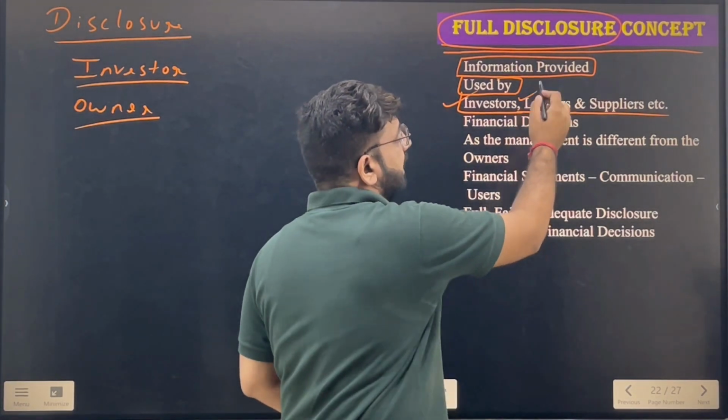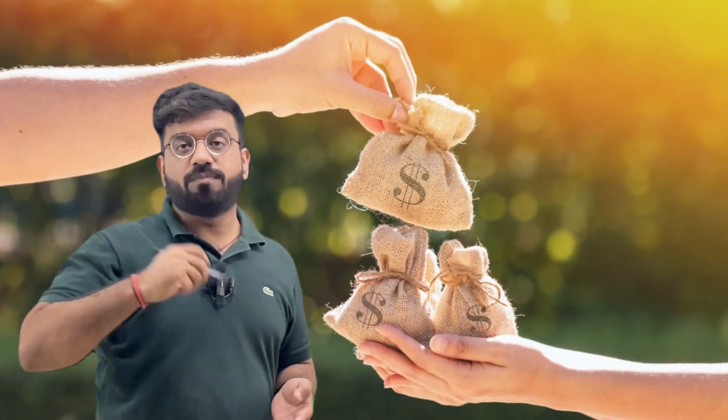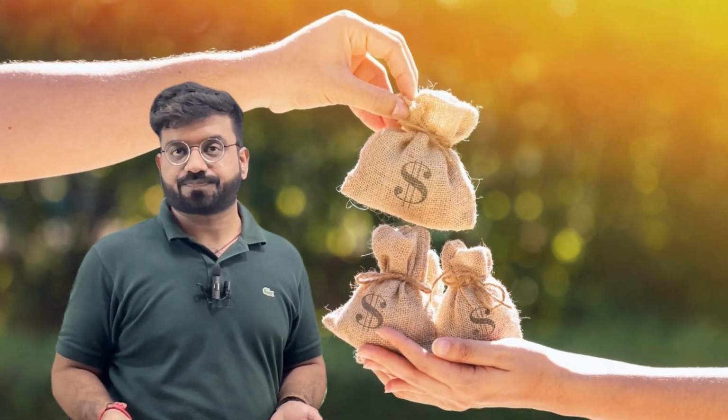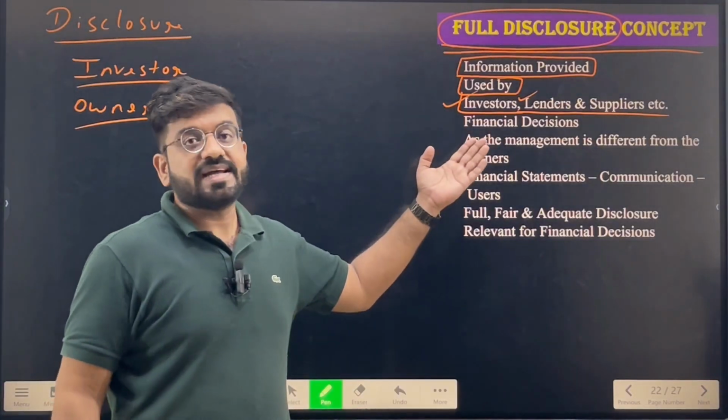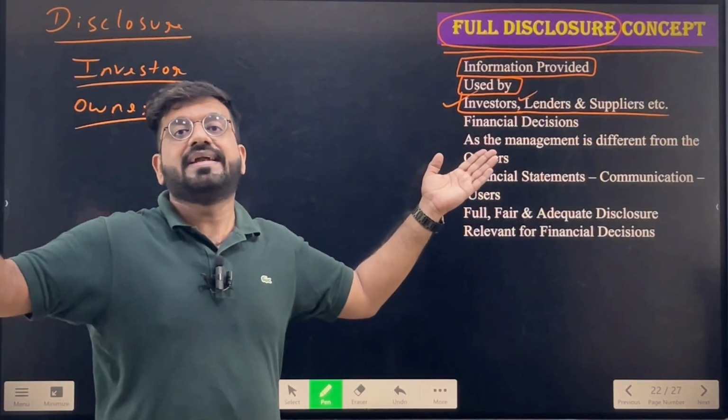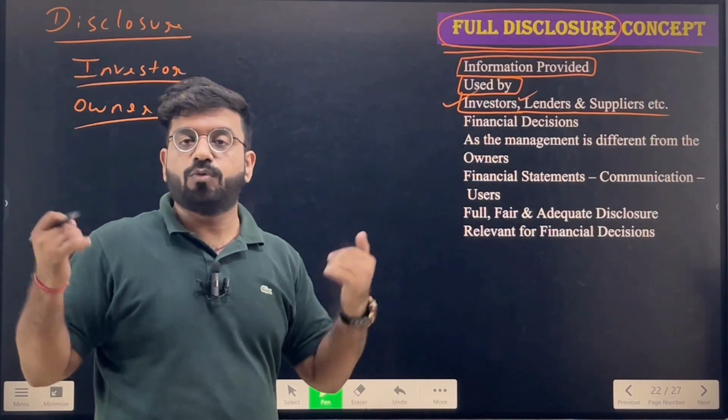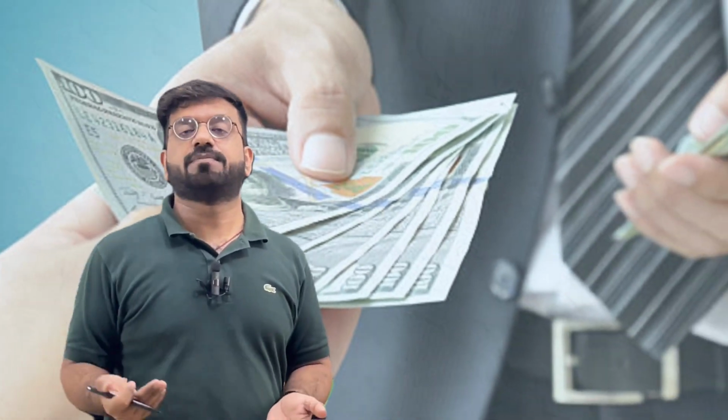Next, lenders have given money to the business, which they will get back after a certain period of time. Lenders are the persons from whom we have obtained a loan, a liability which will be paid after a certain period of time.